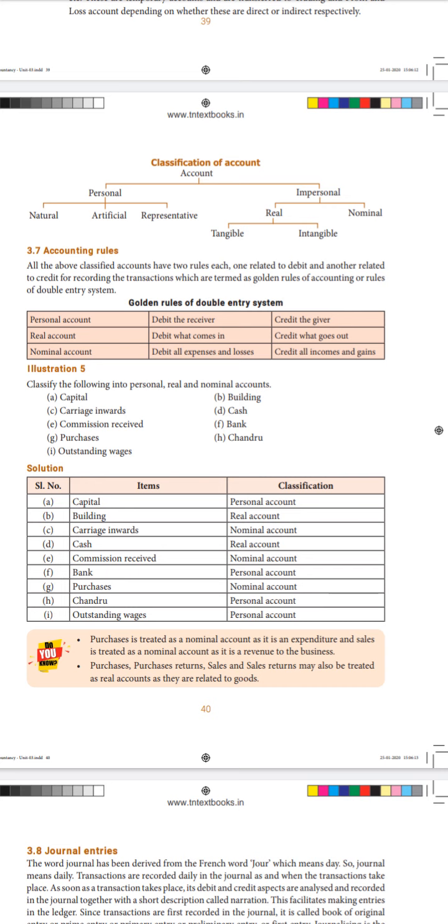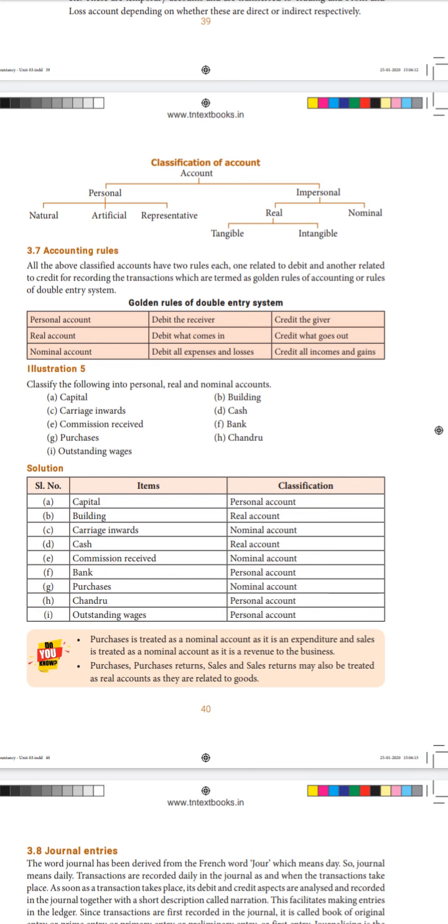This is what is given in your illustration 5. When we move on to that, I'll explain that also to you. Then the most important rules for accounting. Without knowing this, we cannot do anything in accounts. So, the golden rules of the double entry system. If any accountancy student is anywhere, it can be asked in any of the interviews, what are the golden rules of the double entry system. Even if you are in deep sleep, you must know these.